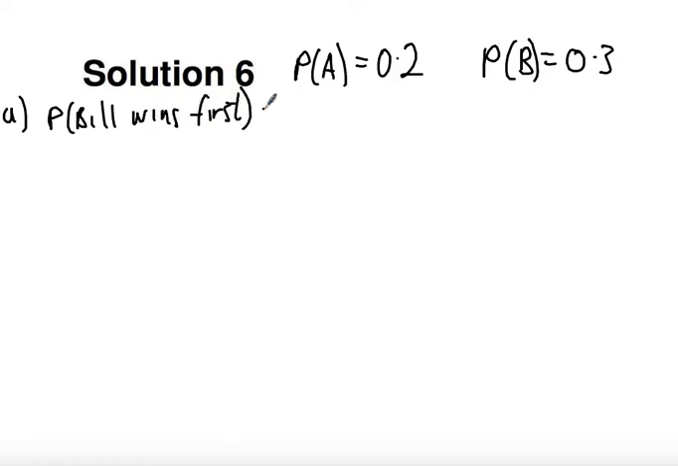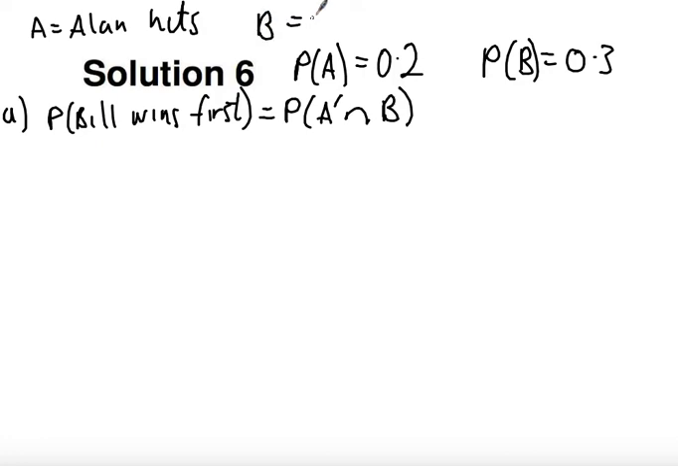Well, what's going to happen here? Well, what's going to happen is we've got to have probability Alan misses and Bill hits. So I'm using A complement there for A equals, let's make sure this is clear, Alan hits. So A complement is that he misses, B is Bill hits. Okay, so probability of A complement intercept B.